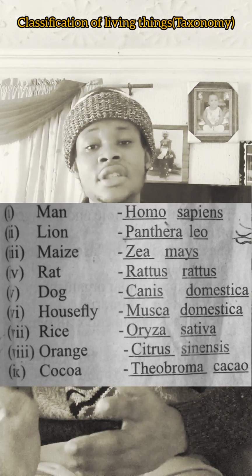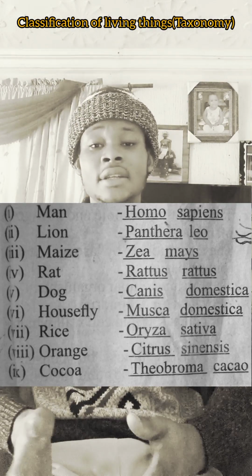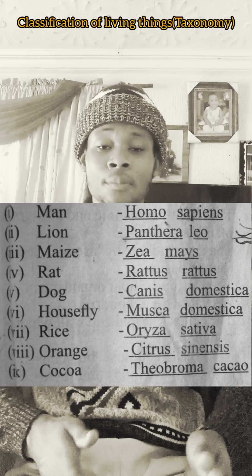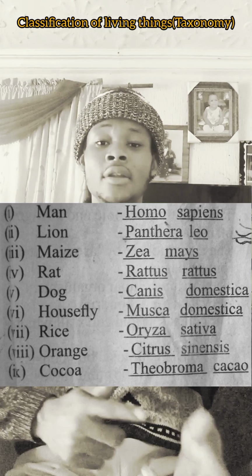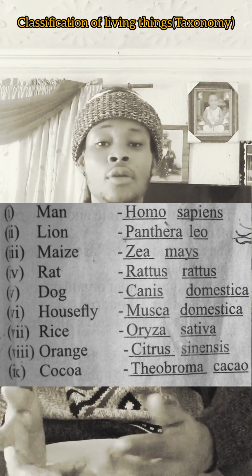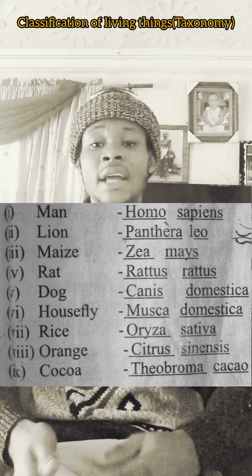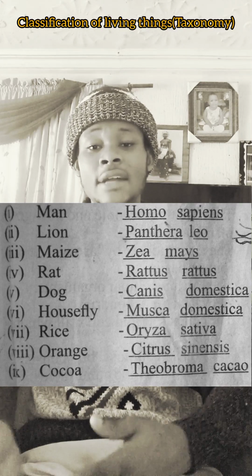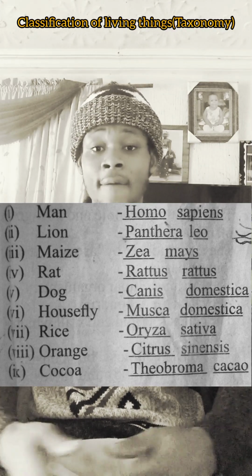Now here every living organism is given 2 names. We take some examples. The generic and the species name of a sugarcane is Saccharum officinarum. That of a lion is Panthera leo. That of an orange is Citrus sinensis. That of a rat is Rattus rattus. That of man, that is human being in general, is called Homo sapiens. So on and so forth. This system of giving every living organism 2 names is called the binomial system of nomenclature.